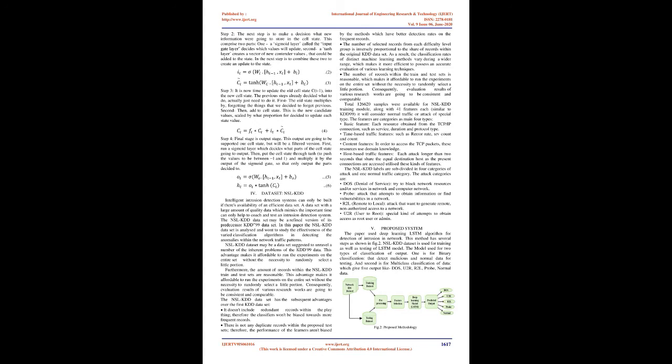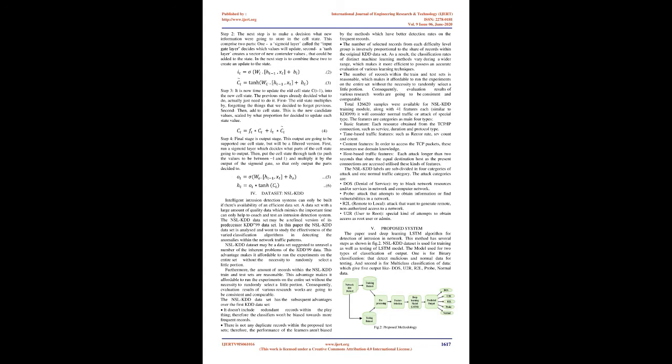A common LSTM unit consists of 4 main parts: 1. Cell, 2. Input gate, 3. Output gate, and 4. Forget gate. The cell remembers values over random time intervals, and the 3 gates regulate the flow of information into and out of the cell.